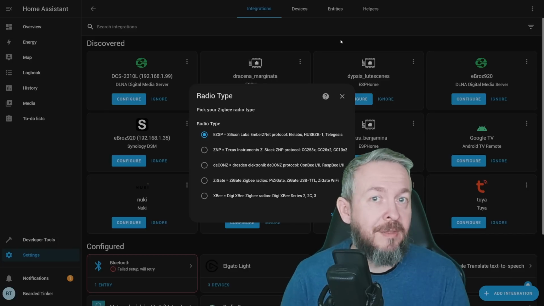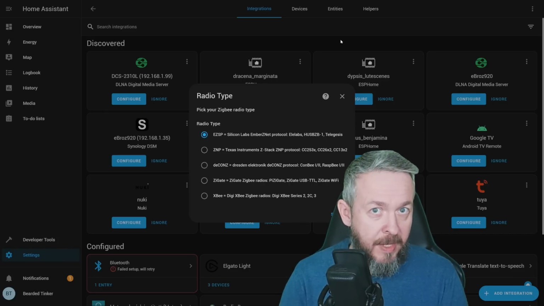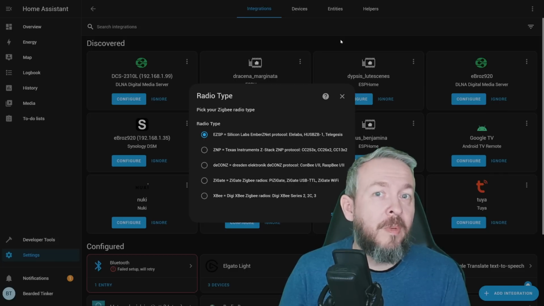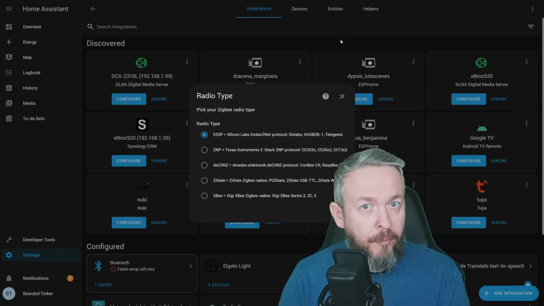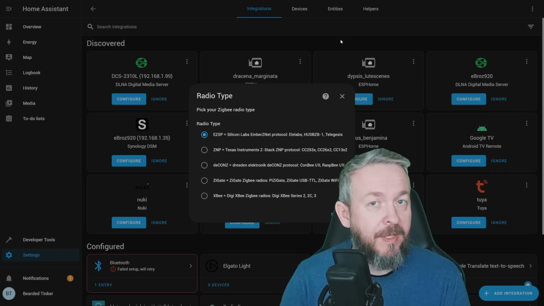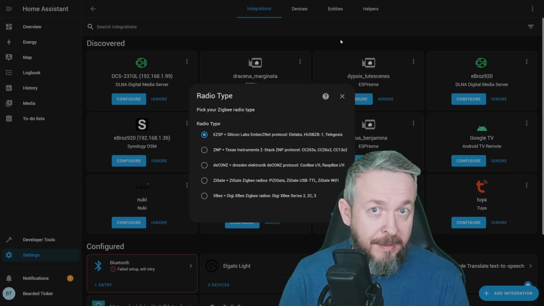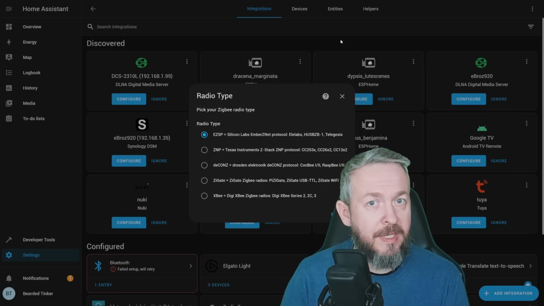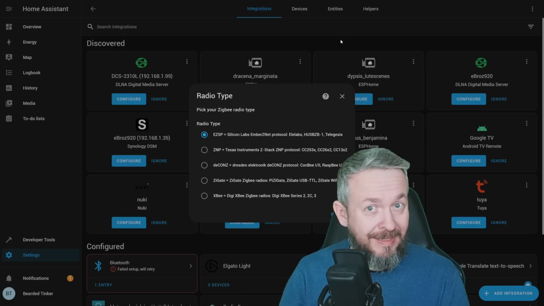Why? Home Assistant is trying to follow standards. And with trying to follow standards, you will step on a couple of toes. There are device manufacturers that don't always play nicely or don't follow the rules or the standards. That means that out-of-the-box devices like that, and Aqara is notorious for things like that, may not work with ZHA. There is a way to create custom quirks, but we will talk about that in a little bit.